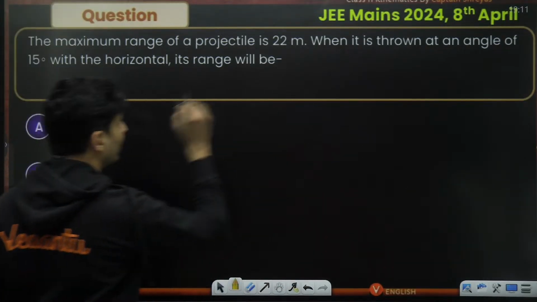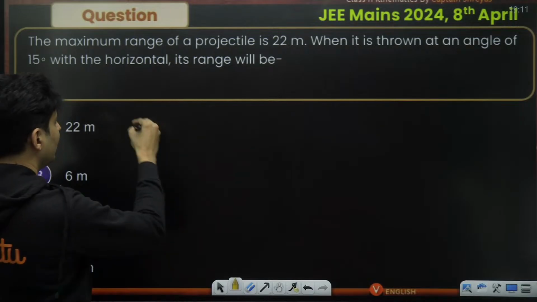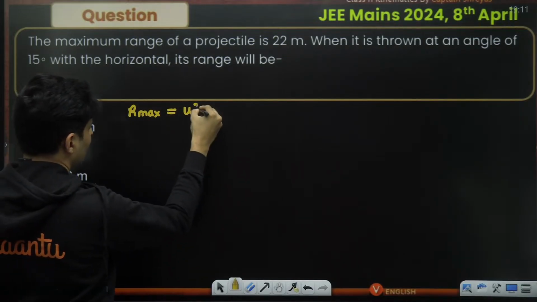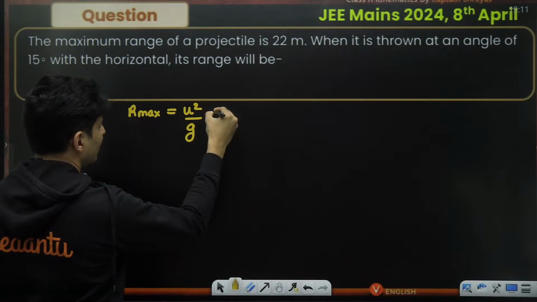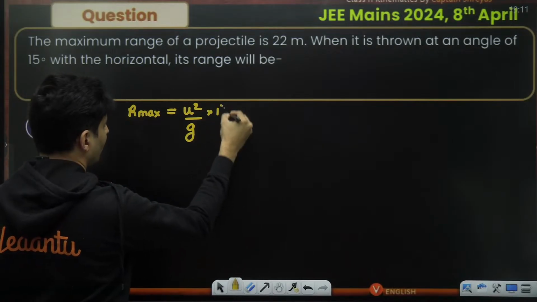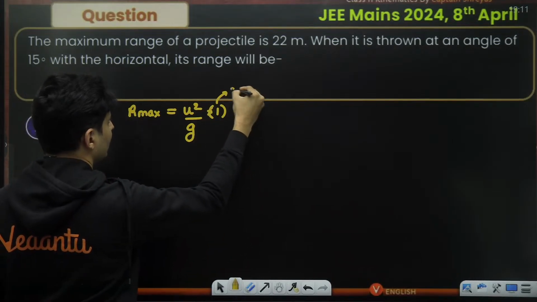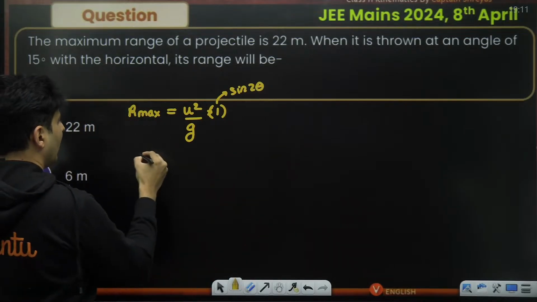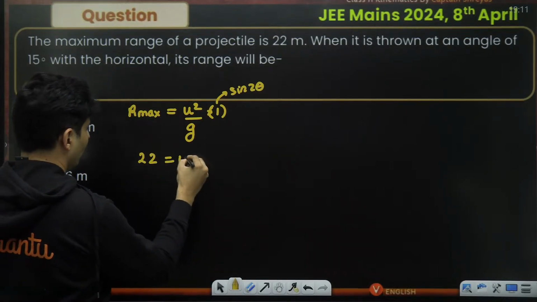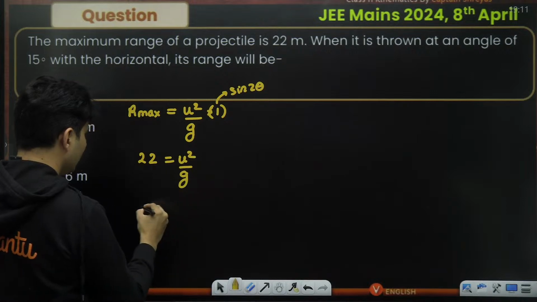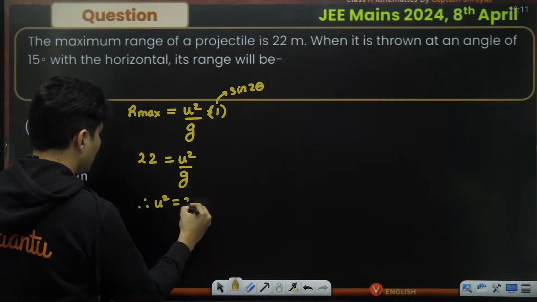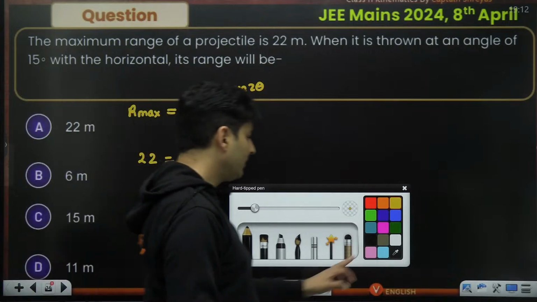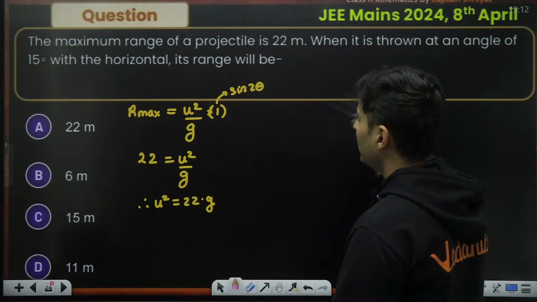Let's start doing it. The maximum range is given. So R max is given by u square by g, because sine 2 theta will be 1. And this value is given to be 22. So 22 is u square by g. Therefore, u square will be 22 times g. All right, I'll just keep it on my side.